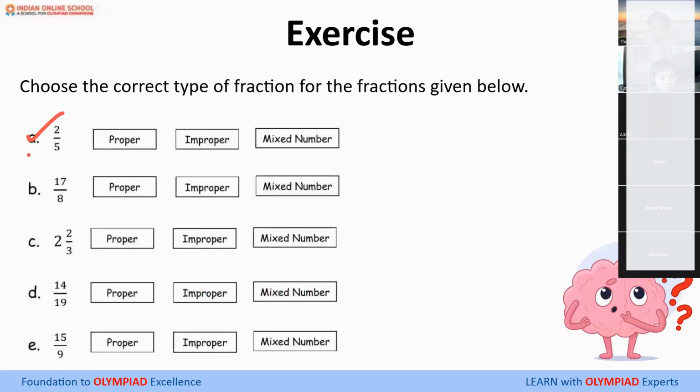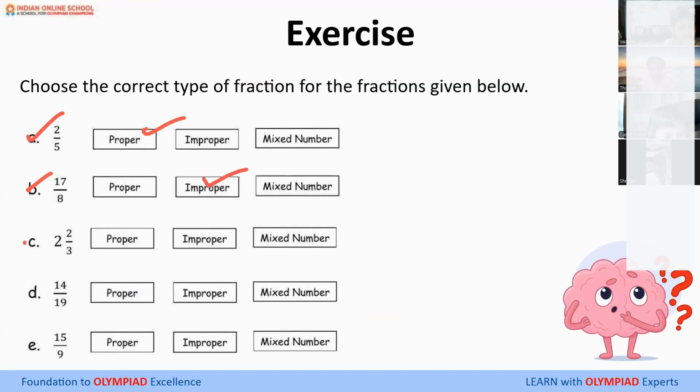So I can see Bani responding. So we'll start with Bani. Bani, 2/5. What type of fraction is this? Proper fraction. We'll take turns, please. I like your enthusiasm, but we'll take turns. Proper fraction. Very good. Vaishnavi, 17/8 is what fraction? Improper fraction. Okay. Akrit, 2/3. What type of fraction is this? Mixed fraction. Okay. Toshini, 14/19 is what? Proper fraction. 14/19 is proper. The numerator is smaller.